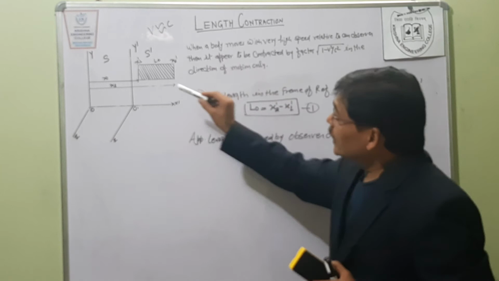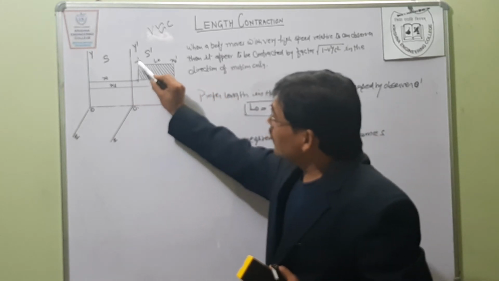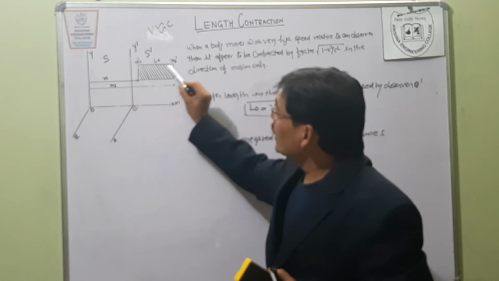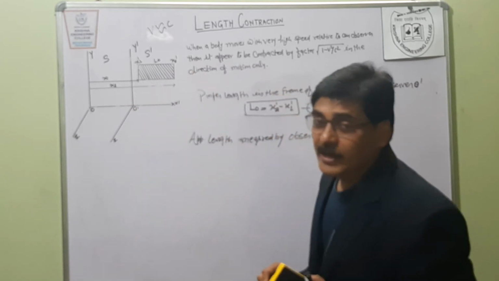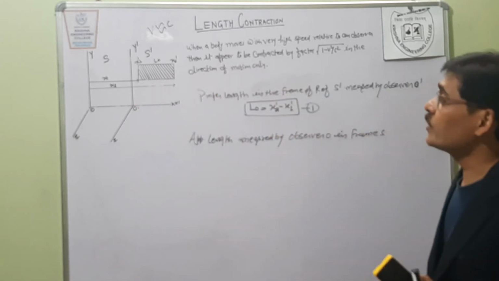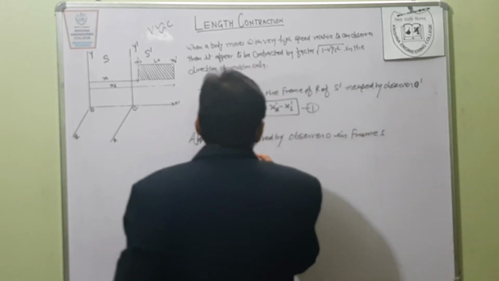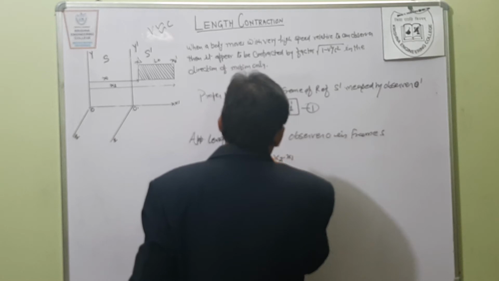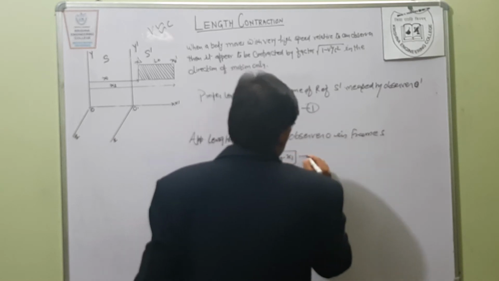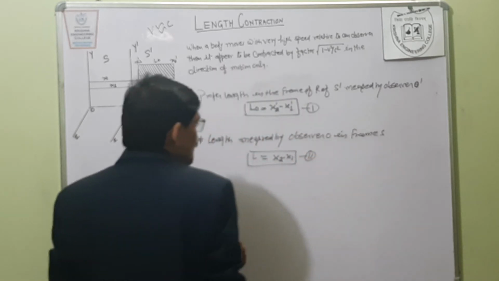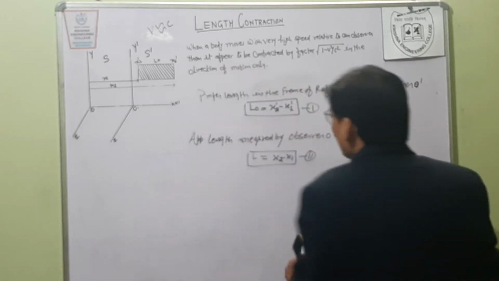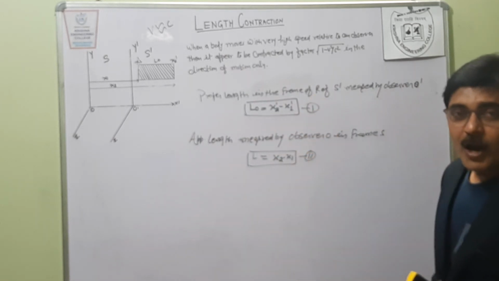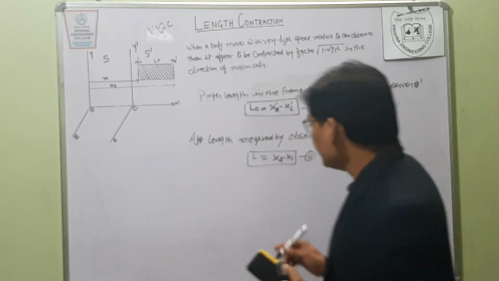So x1 is the coordinate of one end point and x2 is the coordinate of the second end point as observed by the observer O. So the length will be L equal to x2 minus x1. This is the second equation. We have already calculated the proper length and apparent length. Now with the help of the Lorentz transformation,